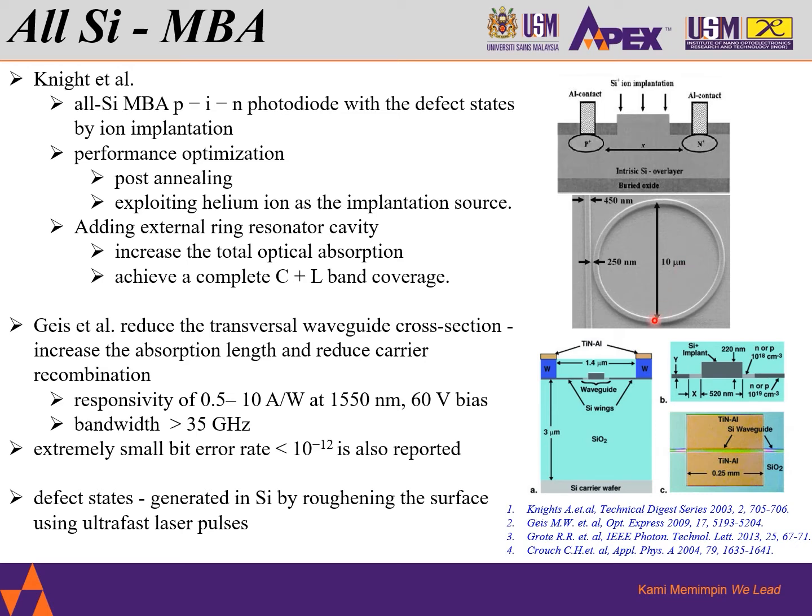With a modern technology, Gaius and his team were able to reduce the transversal cross-section of the waveguide to increase the absorption length and reduce the carrier recombination, making the performance of these types of MBA PDs comparable with the III-V alloy and germanium PDs. They demonstrated a responsivity of 0.5 to 10 ampere per watt at 1550 nanometer wavelength with 60 volts of bias and a bandwidth larger than 35 gigahertz, and extremely low bit error rates with the order of 10 to the minus 12 were also reported.